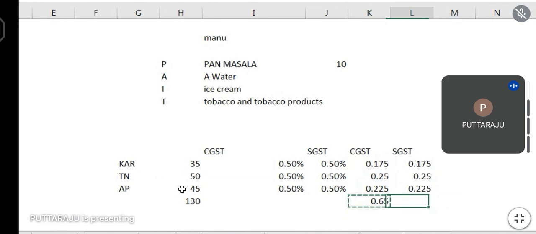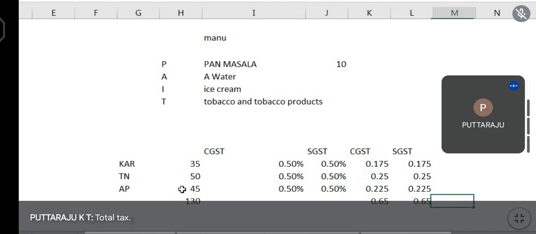Total tax is in lakhs, right? 65.65 means if you convert that into lakhs, 65,000 is SGST you will have to pay, 65,000 of CGST you will have to pay. That means 1,30,000 you will have to make the payment to the government.